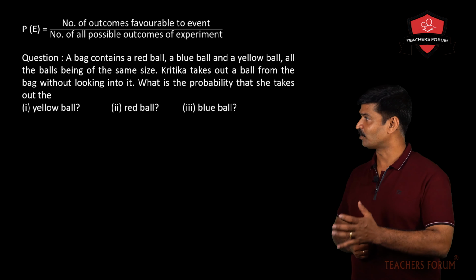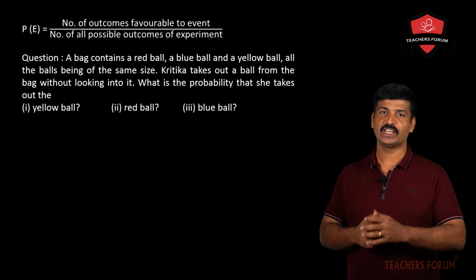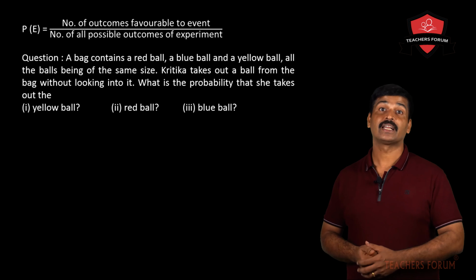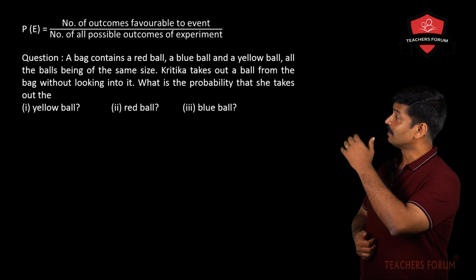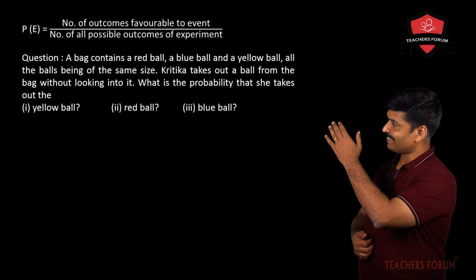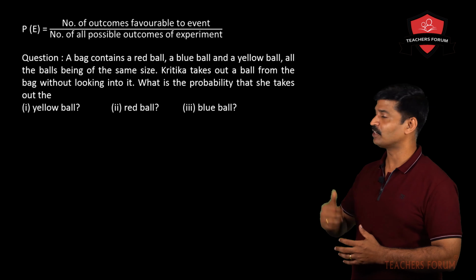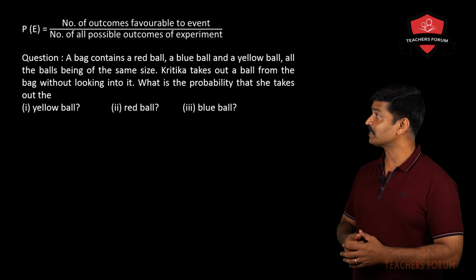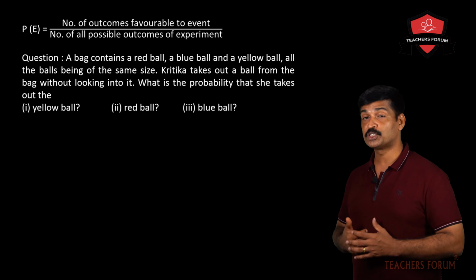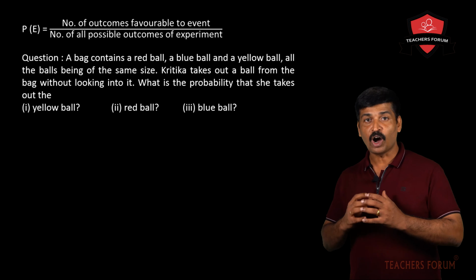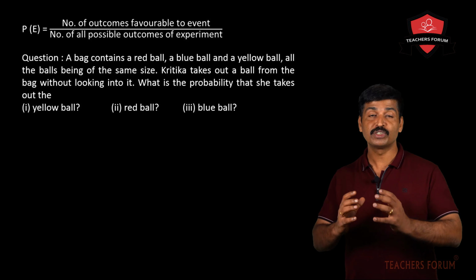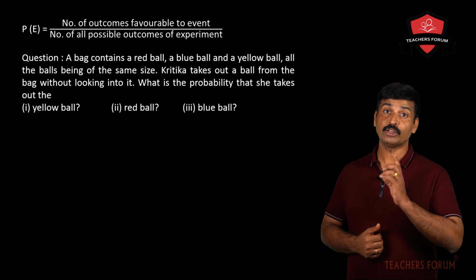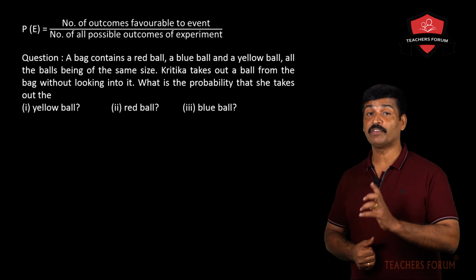You have to find the red ball, the blue ball as well. There are 3 balls. So this 3 is the denominator in the definition of the probability of an event, that is, the number of all possible outcomes. Now you have to find the probability of the yellow ball.